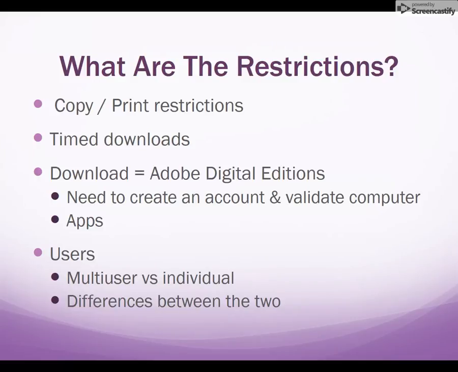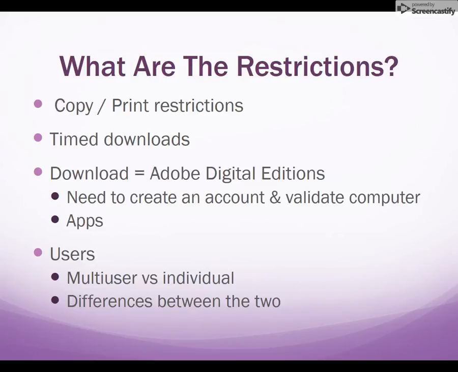To download an EBSCO ebook offline, you will need to create an EBSCO account. And to download any ebook, you will need Adobe Digital Editions or another reader app. Offline ebooks have a checkout period that is renewable, but some ebooks may have a limited number of concurrent downloads. There are fewer steps to reading an ebook online, but downloading avoids page load times and internet connection issues. So there are pros and cons on both sides.